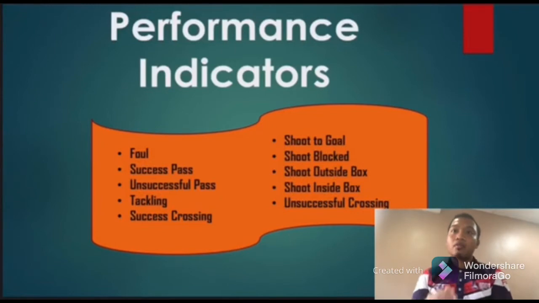There are 10 performance indicators that we chose from the technical aspect, which are fouls, successful pass, unsuccessful pass, tackling, successful crossing, unsuccessful crossing, shoot to goal, shoot blocked, shoot outside box and shoot from inside box. This selection is based on the objective of the analysis, which is to analyze the performance indicators between the winning and losing team, France and Croatia, in the FIFA World Cup final.